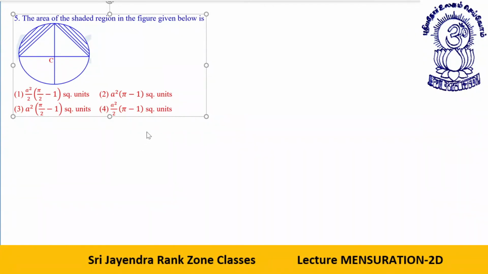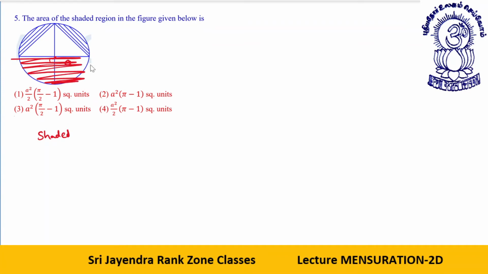Find the area of the shaded region when we have this radius as a. What is the shaded region basically? Let's discard this shape. First of all, this upper and lower portion we don't need. This radius is a. The shaded region is a semicircle minus a triangle.